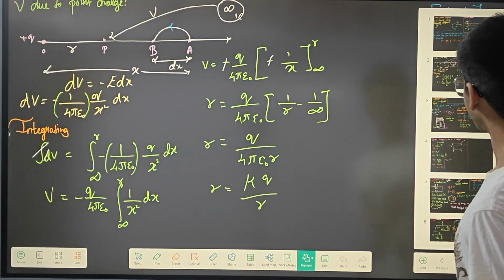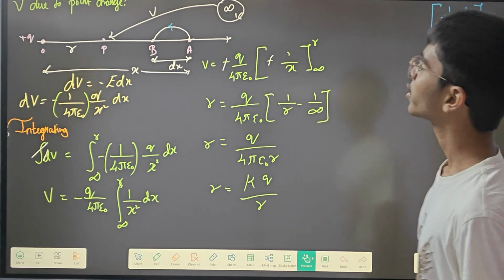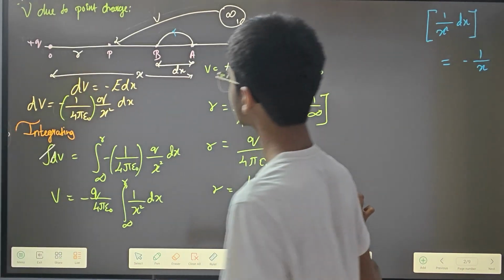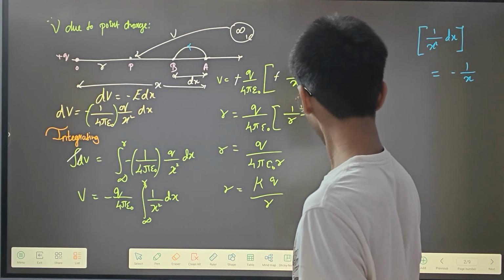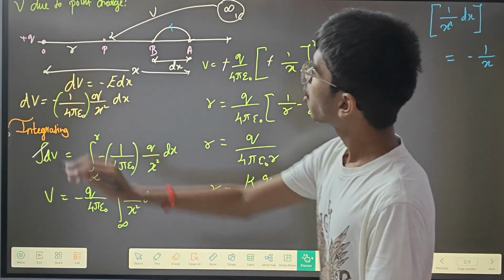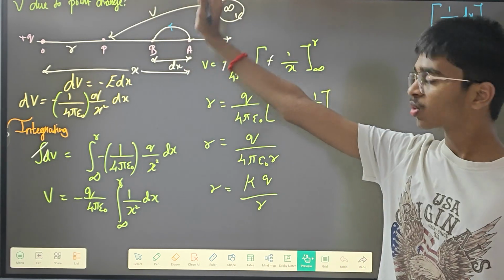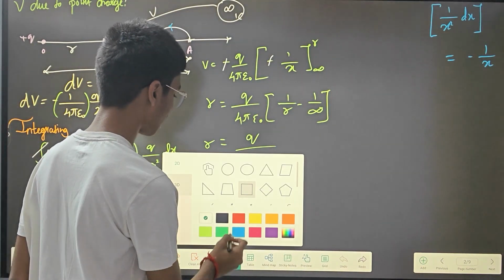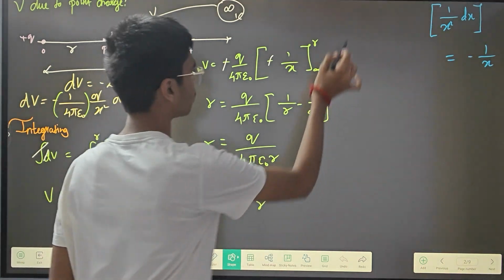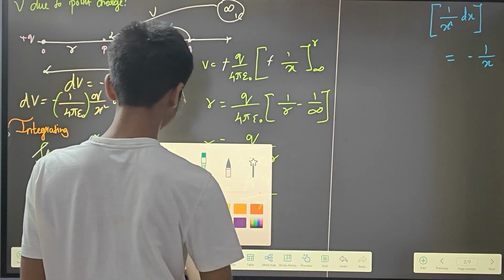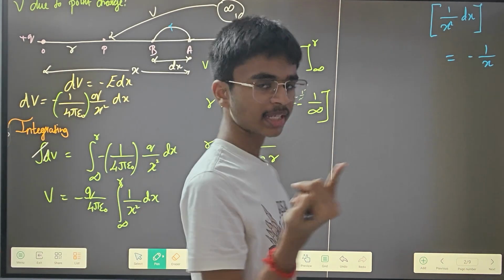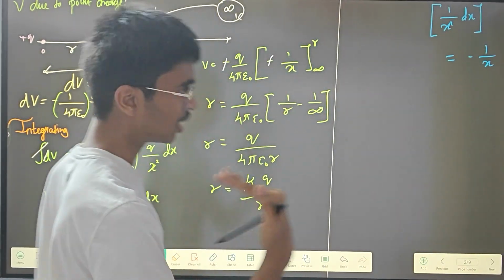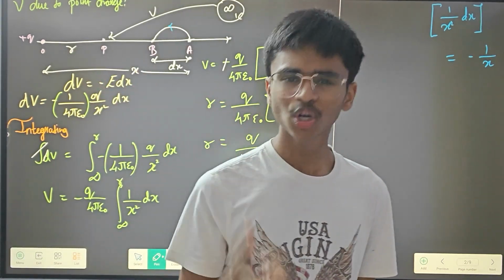So here you have the derivation, one of the most important derivations: voltage due to a point charge. Before going into this concept, I so badly want to give you some basic knowledge. I don't know why, but my heart is saying that it's very important. What is voltage? What is EMF? What is potential difference? What is potential? Now we are going to see all these, and you'll also see the difference. It's very basic. You must know it.